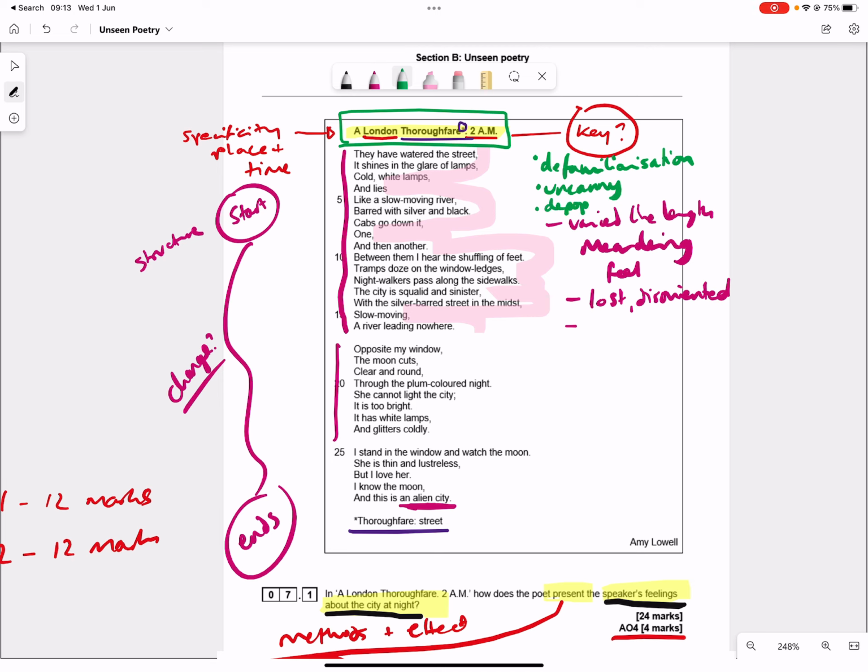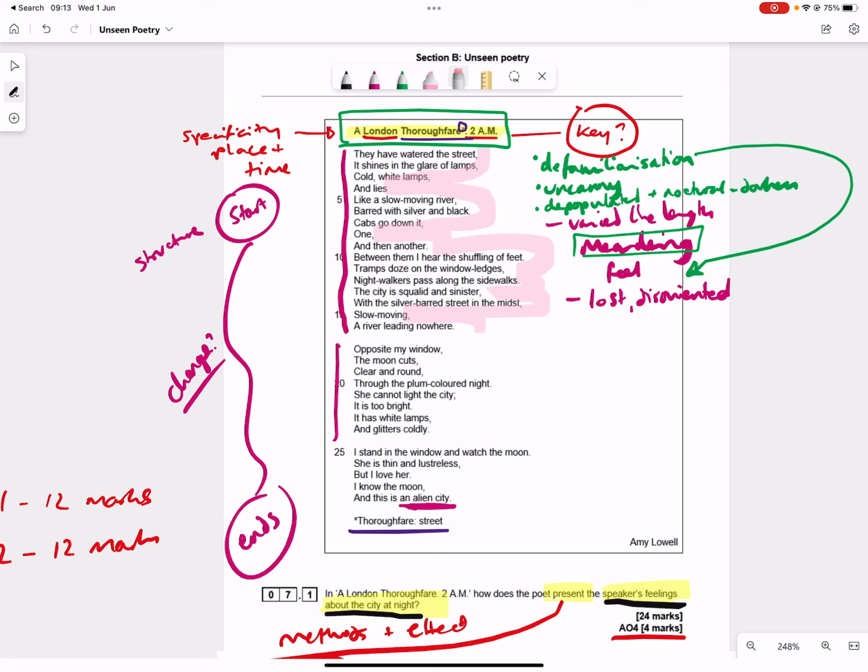And where's that coming from? Well, it's depopulated and it's kind of nocturnal, and you get that darkness that's making everything feel strange. In fact, you get a lot of weird light in this poem, but we'll come back to that. So with this idea of defamiliarization, this meandering feel is giving me that there.